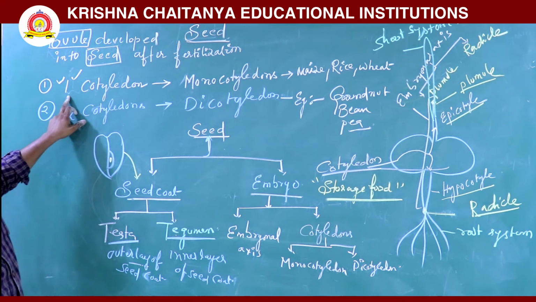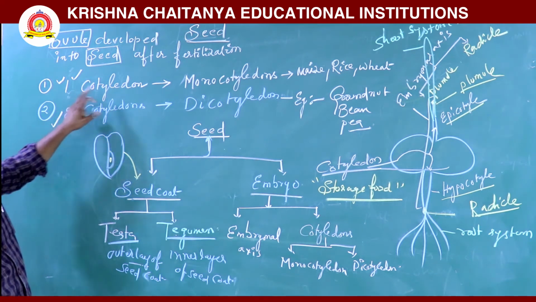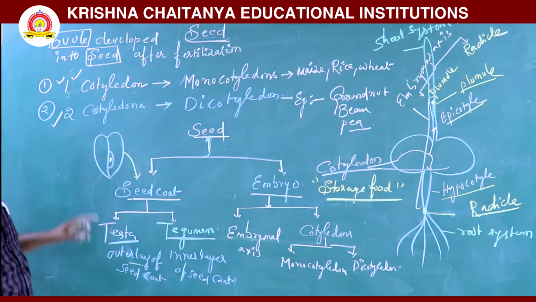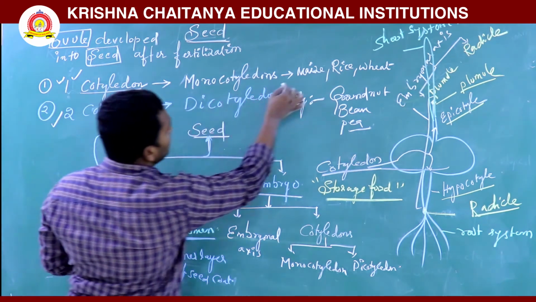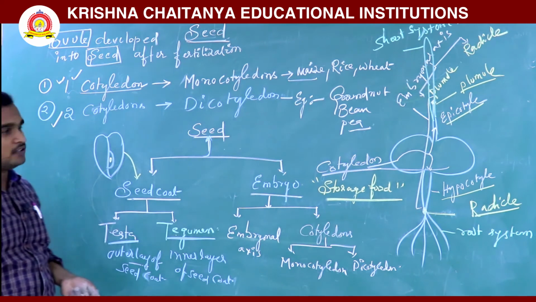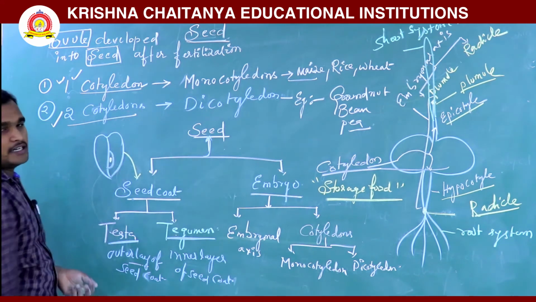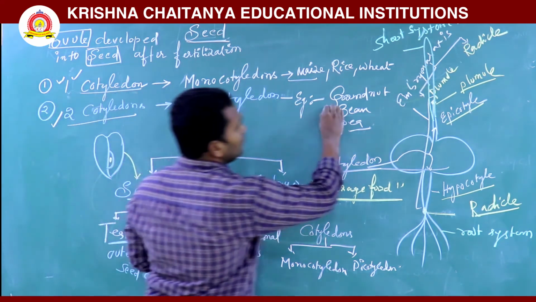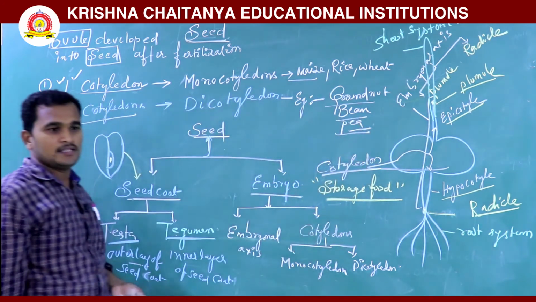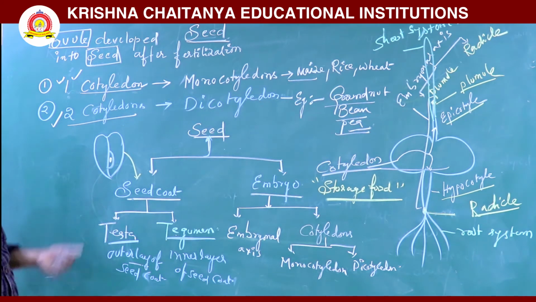Mainly the seeds are divided into two types: monocotyledon seed and dicotyledon seed. Monocotyledon seeds are maize, rice and wheat, and dicotyledon seeds are groundnut, bean, pea. These contain two cotyledons.